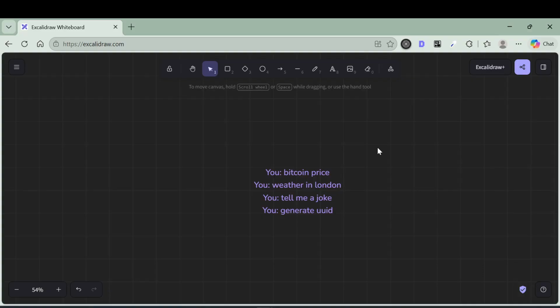If you ask for the weather in London, of course it will discover the tool responsible for getting the weather report of whatever place you ask. If you want a joke, our AI will discover the responsible tool for that. For generating a UUID, our AI will also discover the tool. So the decision part, everything is done by the AI only. The AI decides which tool to use for each question, simple. And this kind of architecture is used by a lot of tools available on the internet.